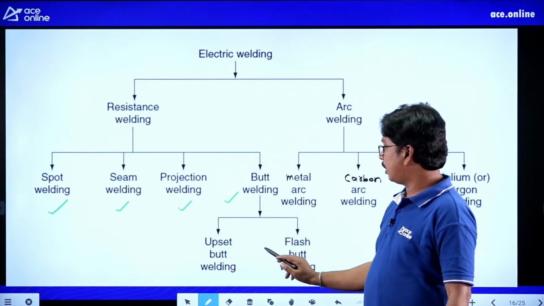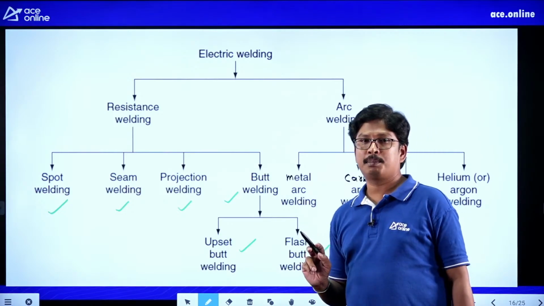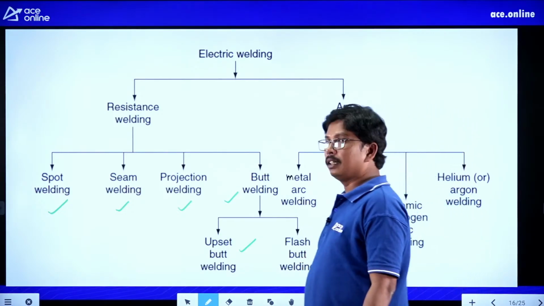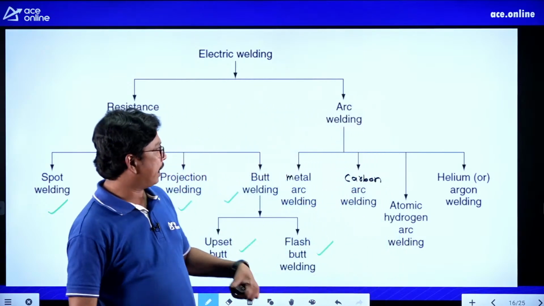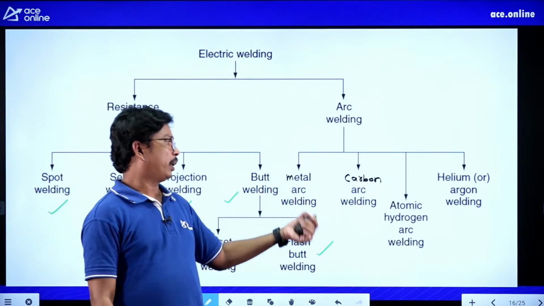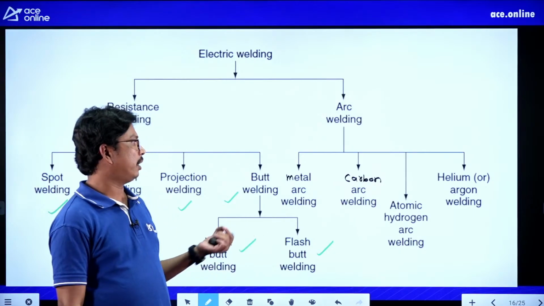In butt welding we have some more types, that is upset butt and flash butt. And in case of arc welding, we have metal arc welding, carbon arc welding, atomic hydrogen arc welding, and helium or argon welding.